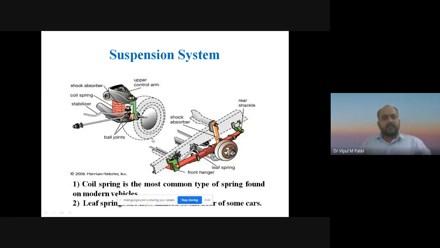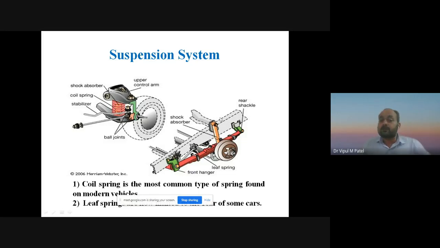So you can see the important components of the suspension system. This one is a ball joint. With the use of that we can easily hold the lower arm, upper arm, wishbone suspension system, upper control arm, shock absorber. You can see the difference in how we can accommodate the shock absorber in the leaf spring and how we can accommodate the shock absorber in between the coil spring.